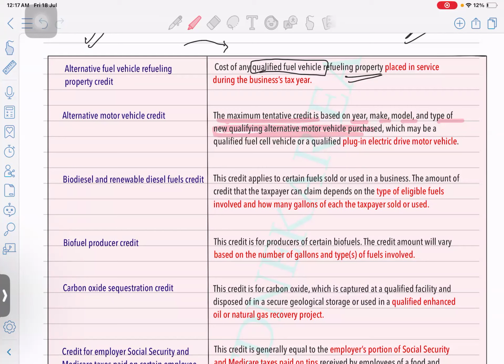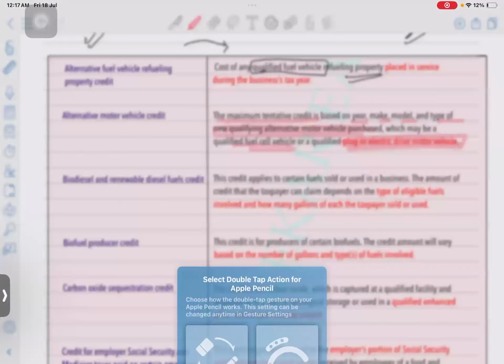Many amendments are coming right now in the tax laws, but for your exams till Feb 2026 you have to remember these rules. So the maximum tentative credit will be based on the year, the model you are buying, and the type of new qualifying alternate motor vehicle purchased, which may be a qualified fuel cell vehicle or a qualified plug-in electric drive motor vehicle.